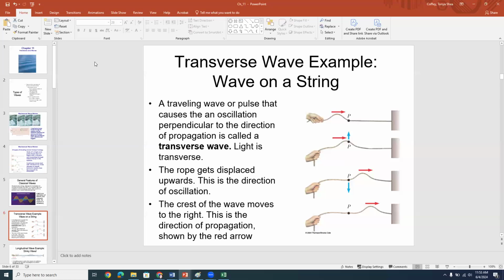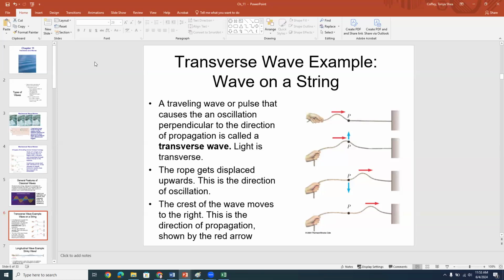Now, we can also group waves into the categories of transverse waves and longitudinal waves. So let's talk about transverse waves first. This is a picture here on the right of that wave on a string, which I've showed before. And if you have a traveling wave or a pulse that causes the oscillation perpendicular to the direction of propagation, then that's a transverse wave. So waves on a string, for example, like here, are often transverse waves. Light is another example of a transverse wave.